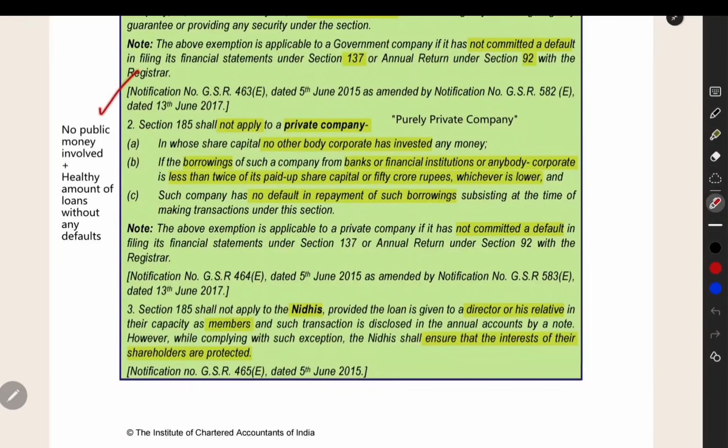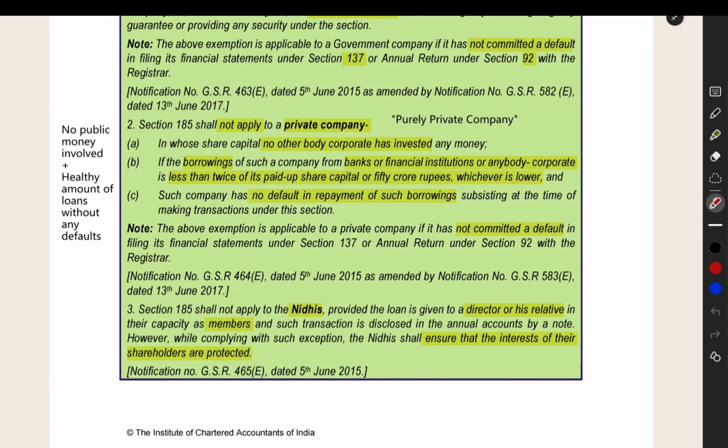No public money will be involved. Like no other body corporate has invested in that private company. And then they are having a healthy amount of loans. The borrowings of that company are within the limit. The limit is specified here. And then they have not done any default in the borrowing. Then in that case also, the private company will be exempted from following this section.